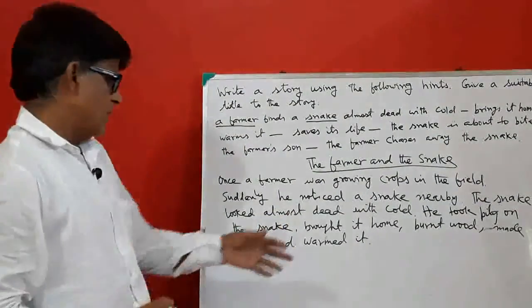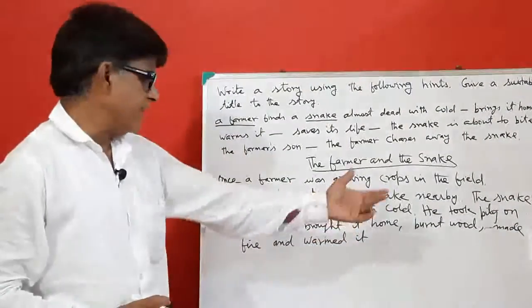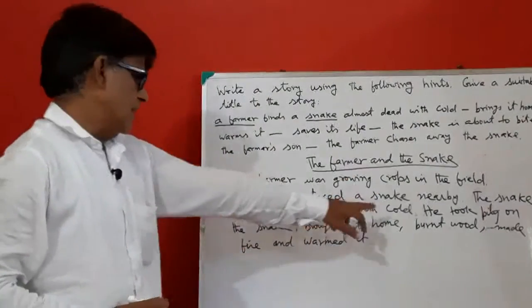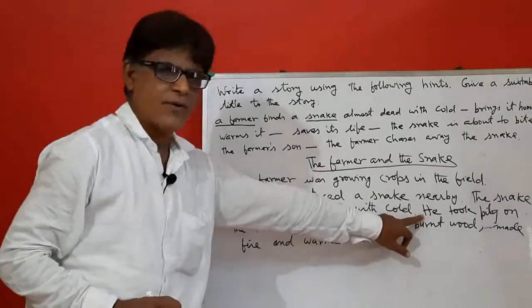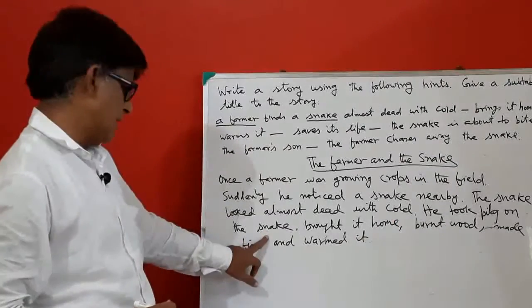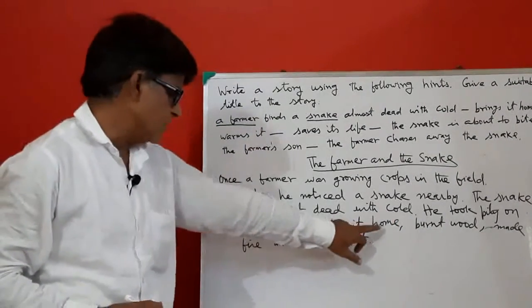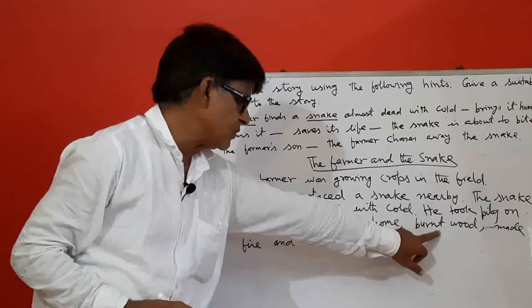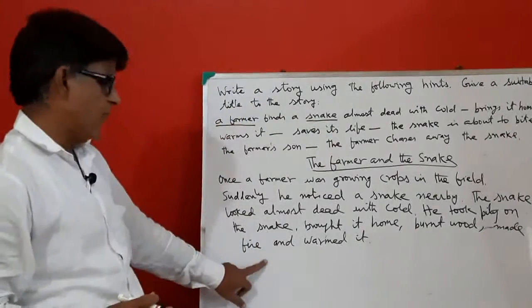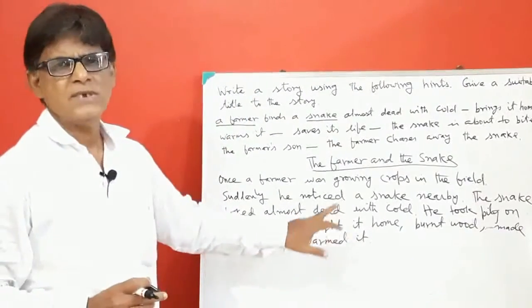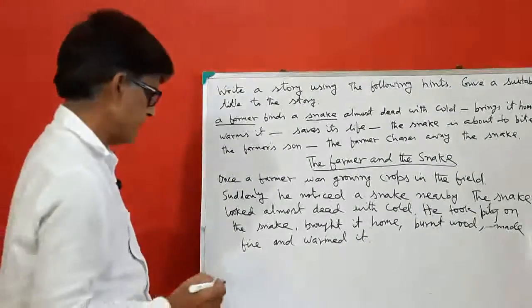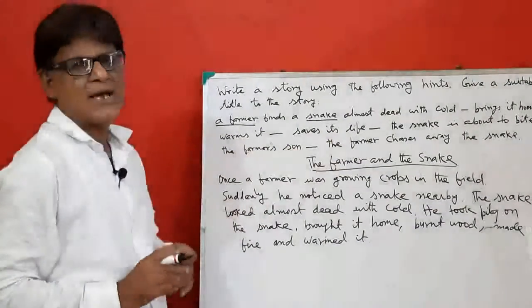So what did the sentence become? He, that means the farmer, took pity on the snake, brought it home, burnt wood, made fire and warmed it. Saves its life.